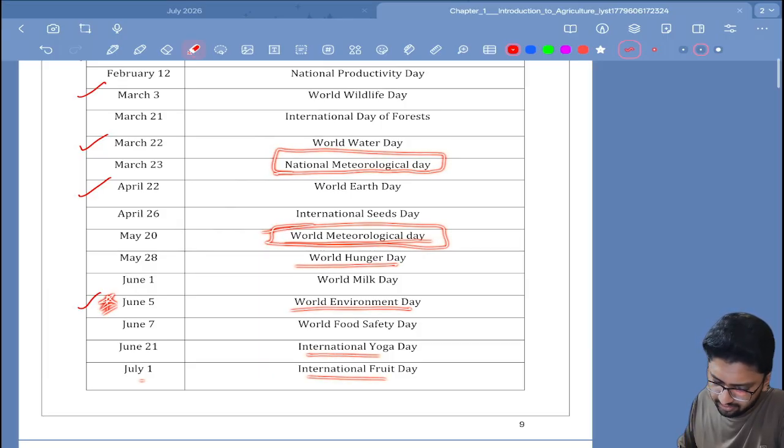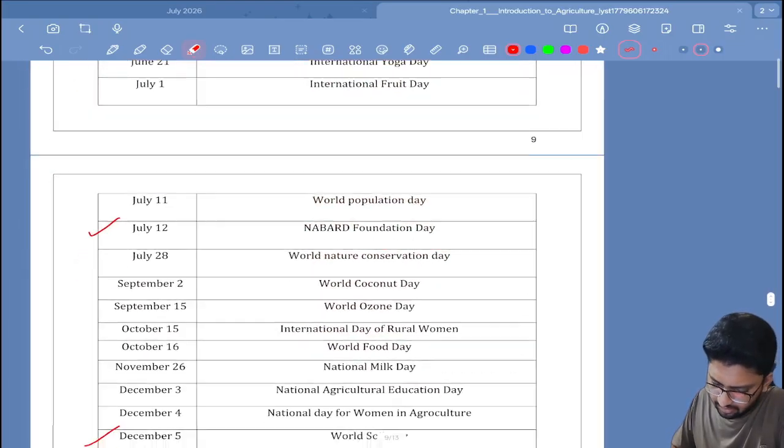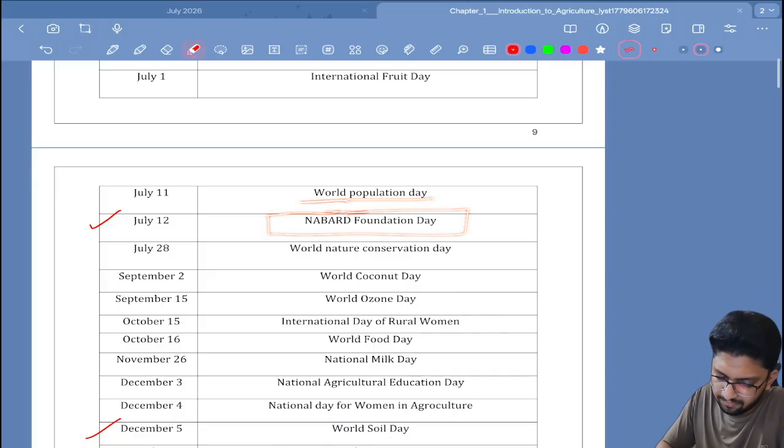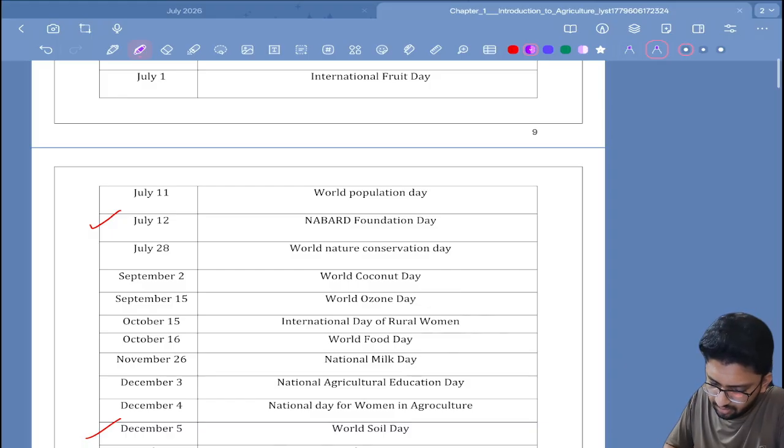Yoga Day, Fruit Day, and Population Day, NABARD Foundation Day.